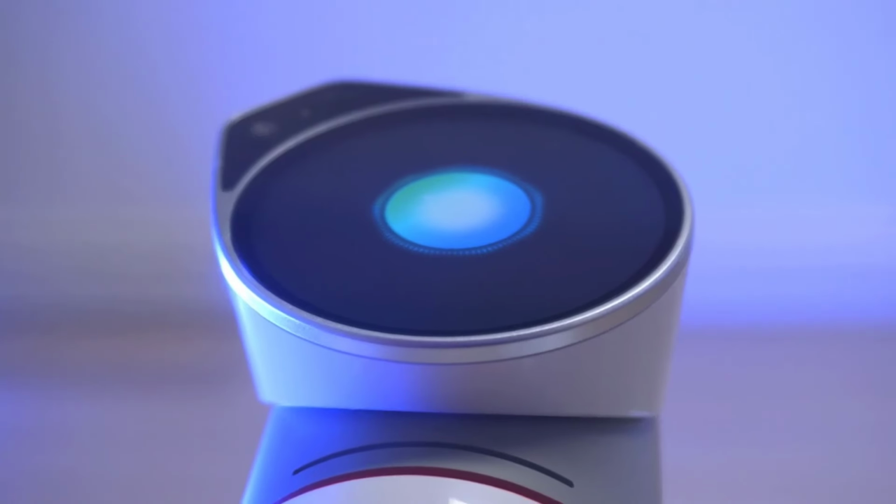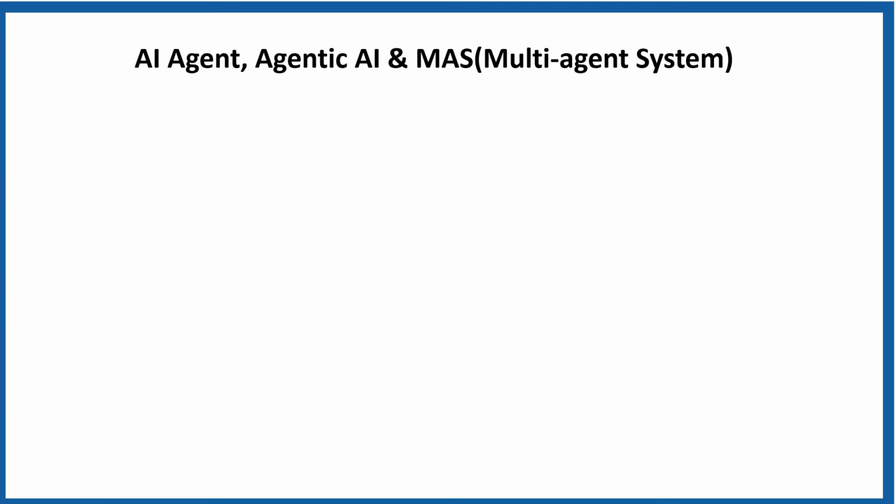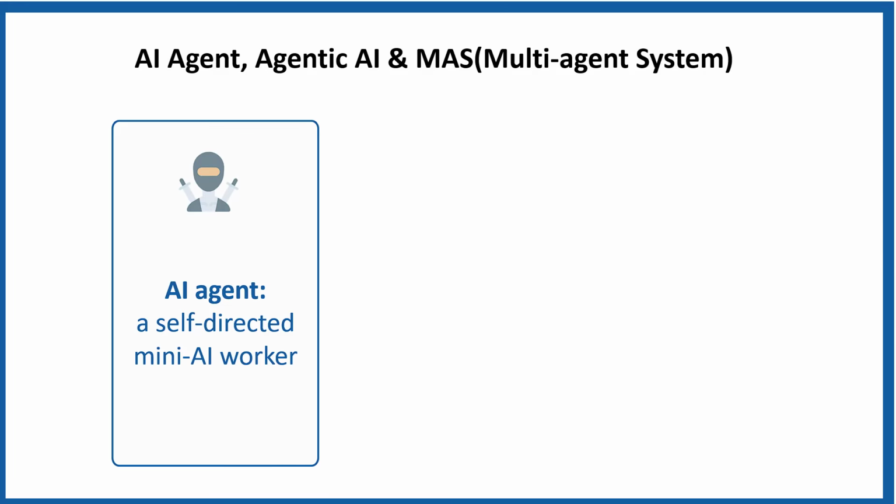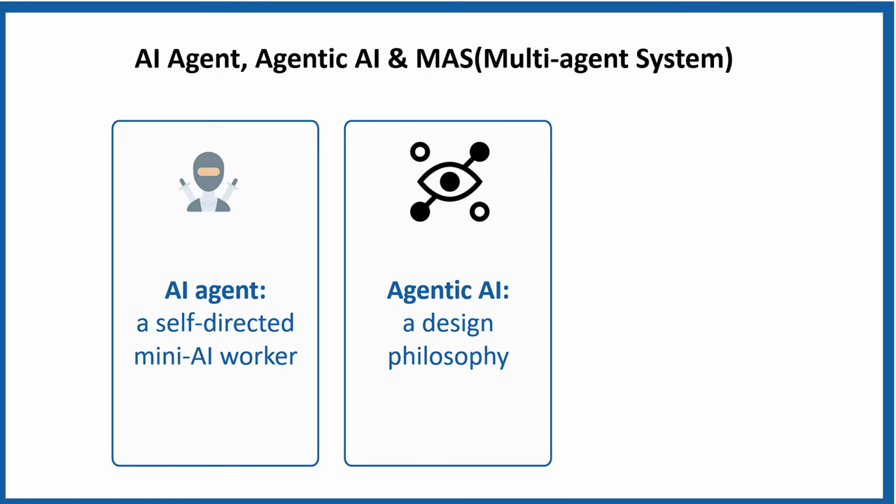So, let's get started. Before going into evaluation of AI agents, let's quickly discuss a few fundamental concepts. An AI agent is a software program that can perceive, reason, decide, and act on its own to achieve a specific goal. You can think of it as a self-directed mini AI worker. Agentic AI is a design philosophy and framework for building AI agents that can think, plan, and act intelligently. Agentic AI systems are often powered by LLMs or large language models.